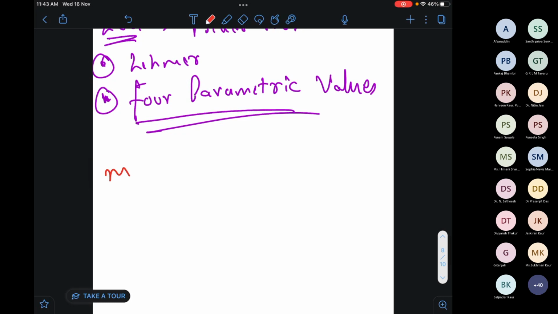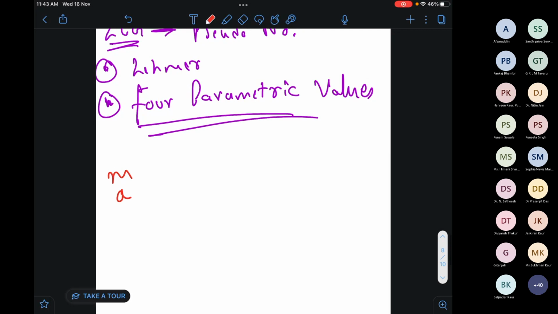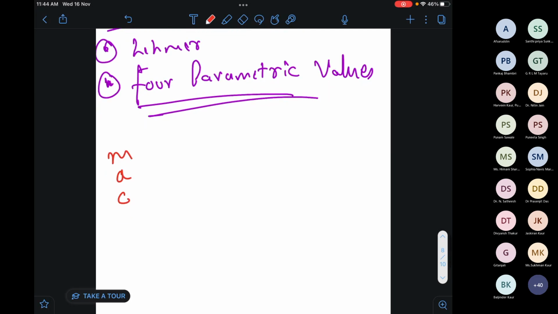The very first one is M. The second parametric value is A. The third is C, and the last one is X naught. So now, what is M? Any guesses? In cryptography, M is a very basic term.